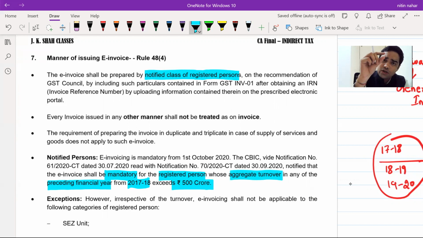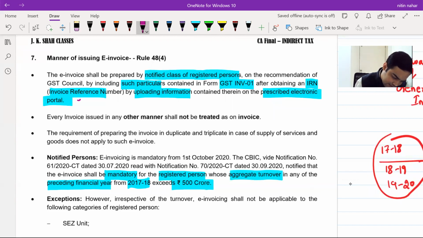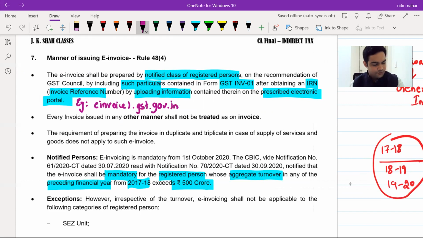E-invoice shall be prepared by notified class of persons. Is notified class of persons there? Yes, it is there. On the recommendation of council, by including such particulars as contained in form GST INV. INV is invoice. After obtaining an invoice reference number by uploading information on the prescribed electronic portal. You can just write one example of the prescribed electronic portal, einvoice1.gst.gov.in.